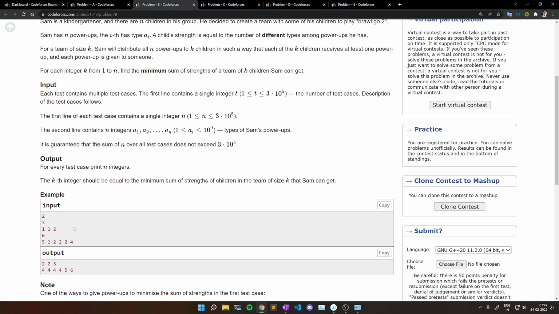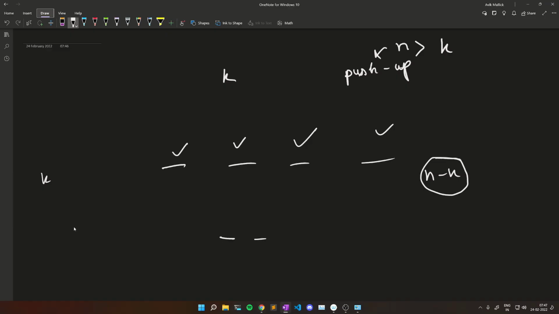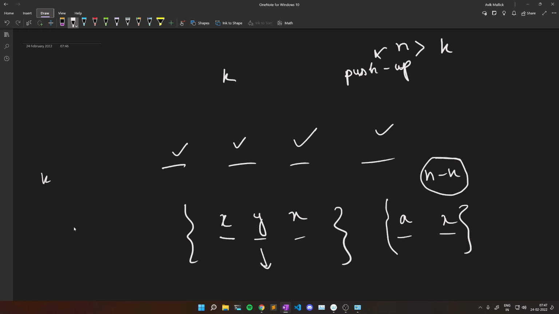Now what is the strength of a child? Let's say there are two teams. Currently this is a two sized team. So if this player has x y x and this player has a x, this player has two different types of power-ups, so here the strength is 2, and also this player has two different types of power-ups, so here also the strength is 2, so the total sum of strength will be 4, and we have to minimize that, which means for each player we have to minimize different types of power-ups.